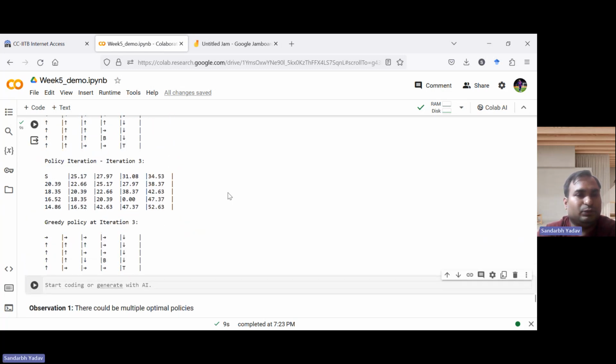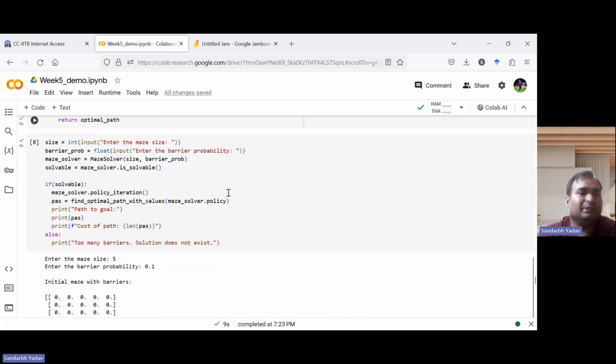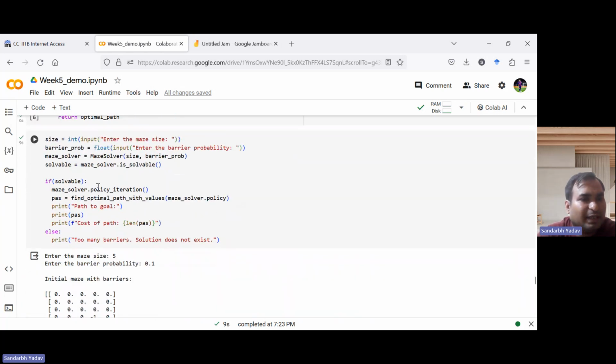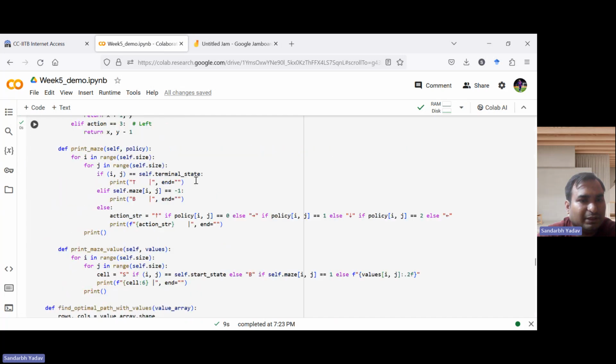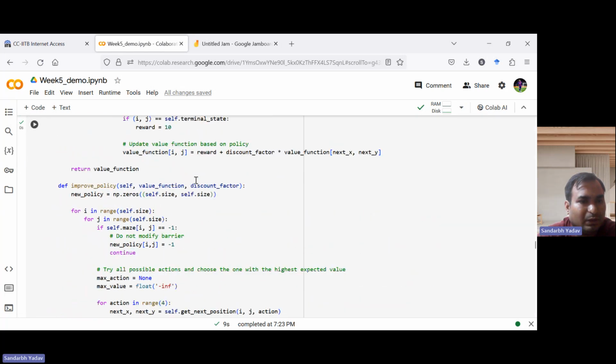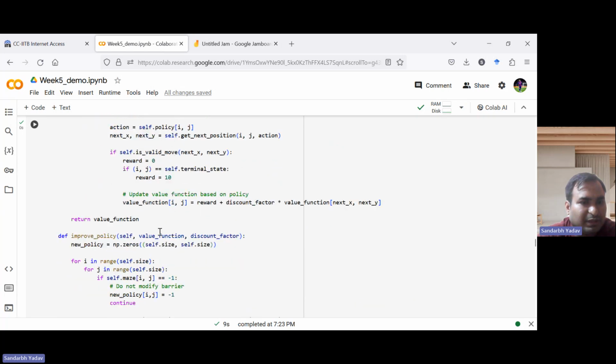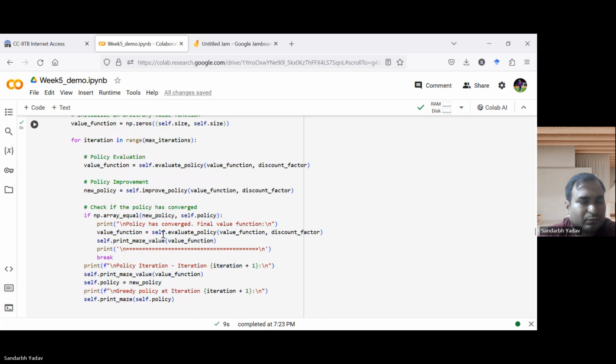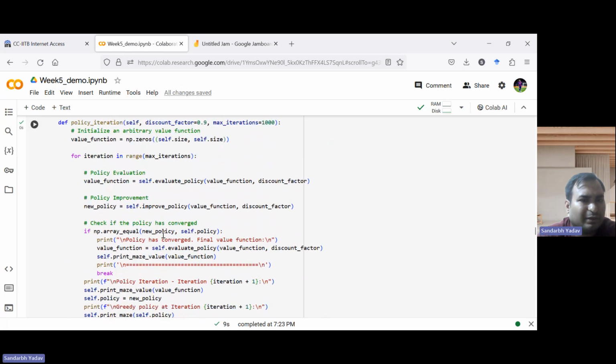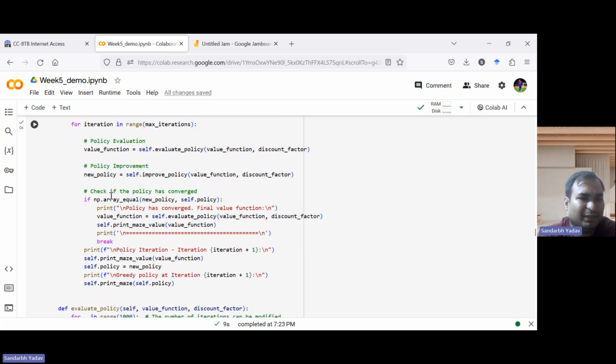So maybe I'll show you how this policy iteration works. We have this function policy iteration, so I'll demonstrate that only. We have the policy evaluation function, evaluate policy and improve policy also. We have set a max iteration criterion also, in case we don't want to use too much compute power. Either way, we are using this criterion also: if the new policy and the previous policy are the same, then we will converge.